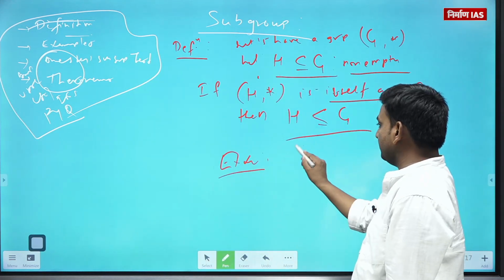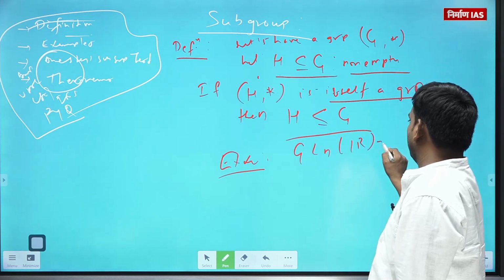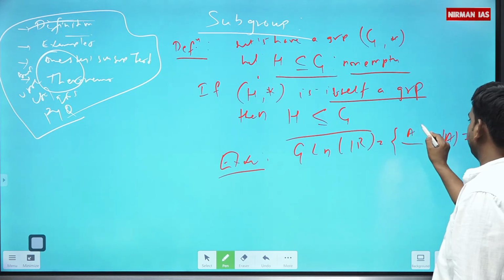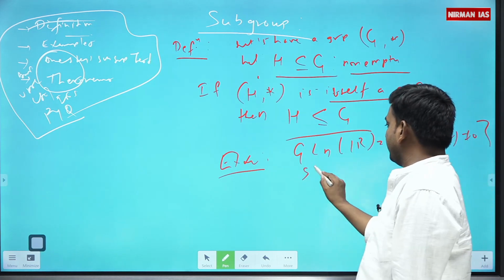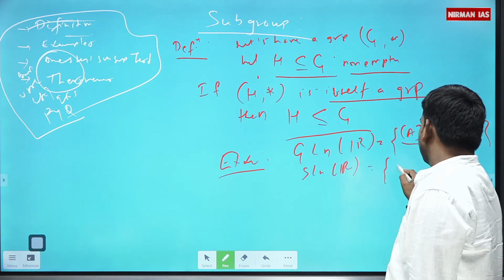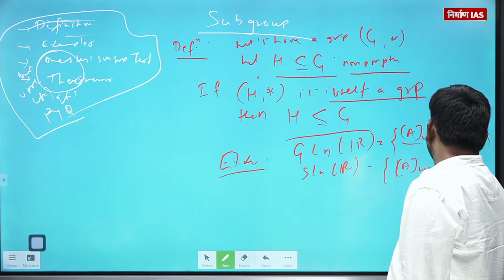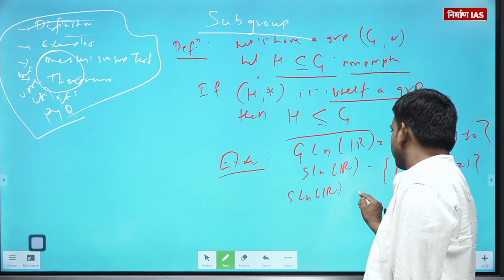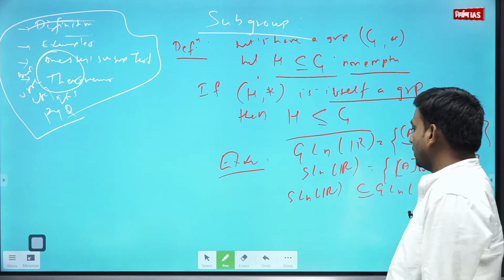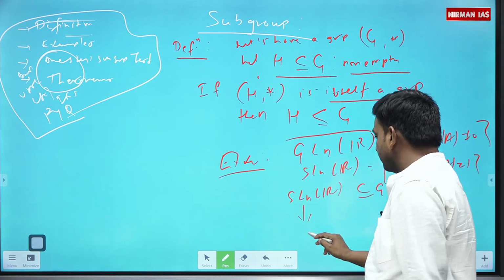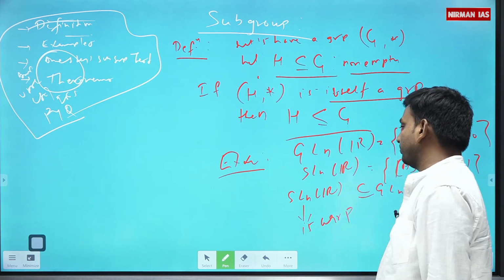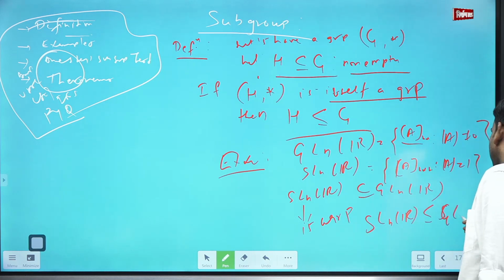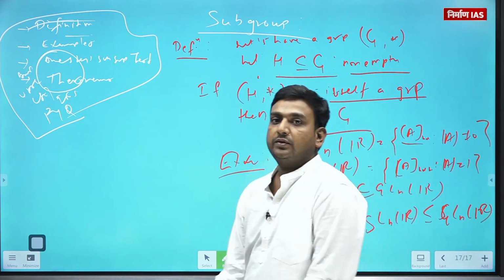For example, just recently what I discussed, GLnR, what was it? Collection of n by n matrices with determinant non-zero. SLnR, what is it? Collection of all those n by n matrices with determinant value 1. Clearly, SLnR is a subset of GLnR or not? Also, we have proved just recently that this itself is a group. So we will say SLnR is a subgroup of GLnR. Is that clear to you guys?